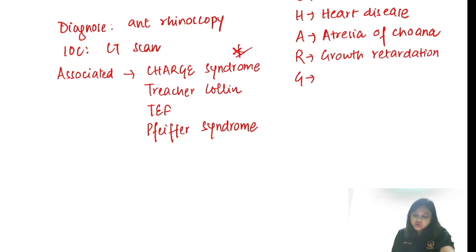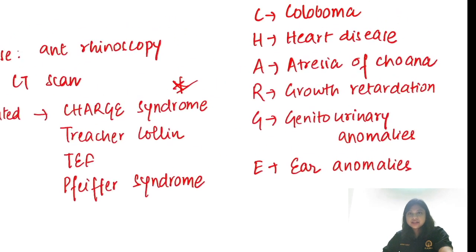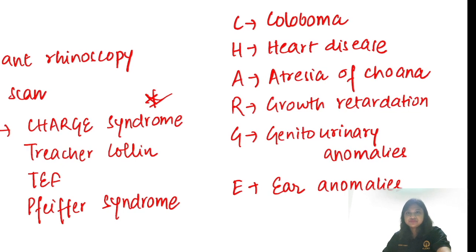G for genitourinary anomalies. And E for ear anomalies. It is a disease that is associated with CHD7, right? So this is the CHARGE syndrome.